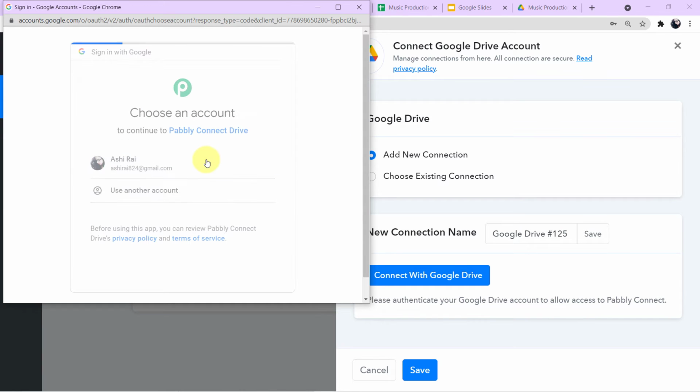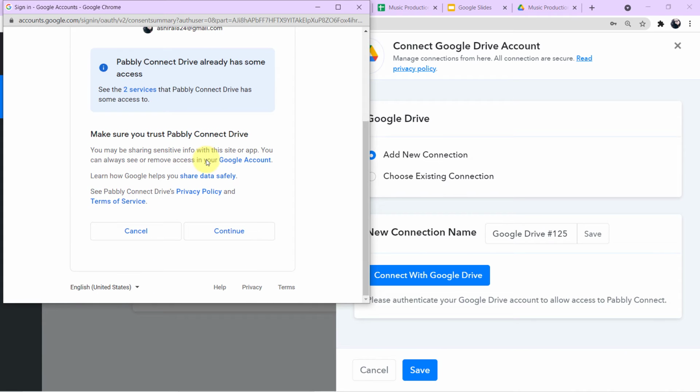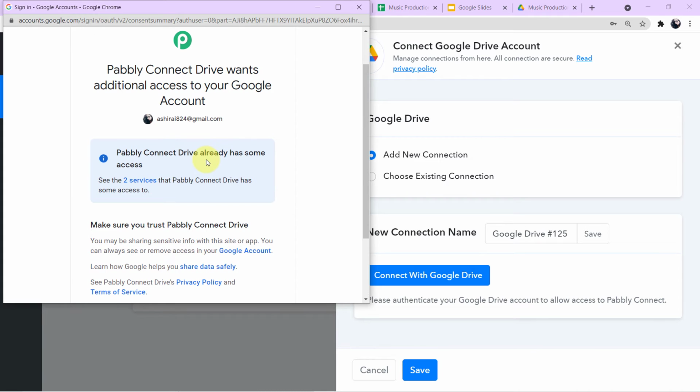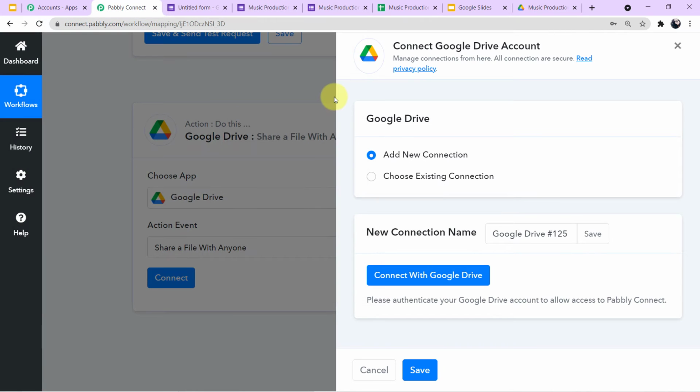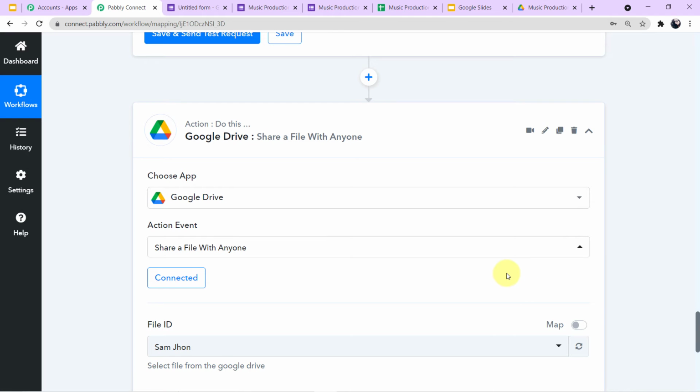I'll enter with this particular account. And now Pabbly is asking me for my permission. Your data is completely safe and secure with Pabbly. You need not worry about anything, and you can freely press continue. As you can see, I have been successfully authorized.